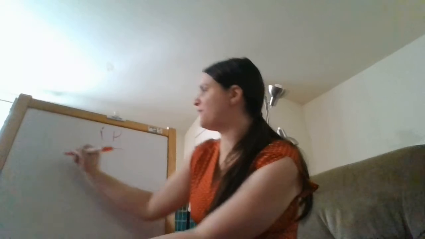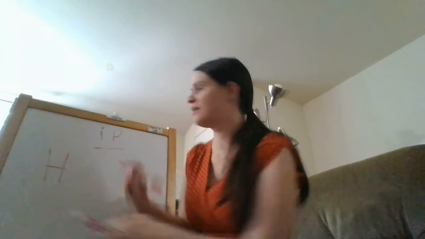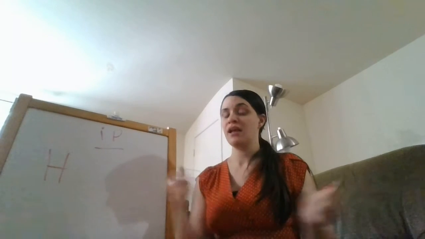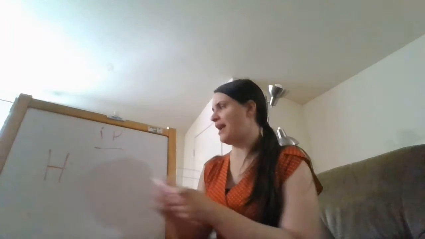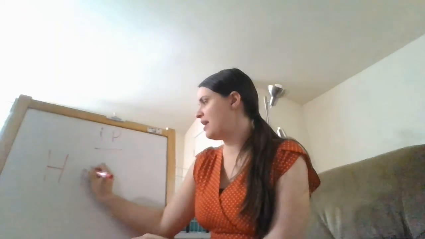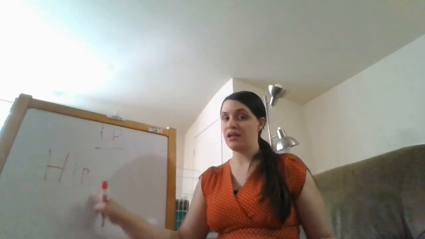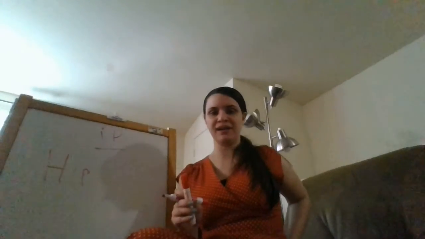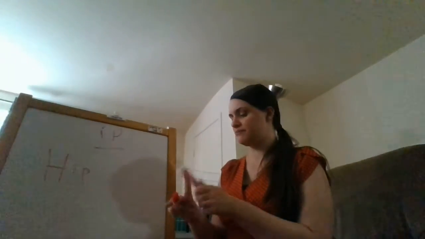Okay, so our first one we had learned, what letter is this? It's the letter H. What sound does H make? It says h, h. And now we're going to add ip. So we have h, ip, ip, ip. What do we hear? It's hip, right? Like this part of our body. Can we say hip, hip? Good.